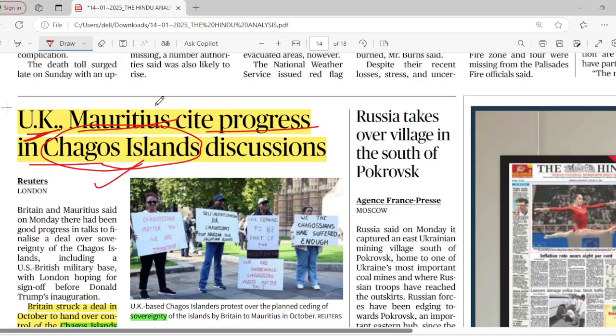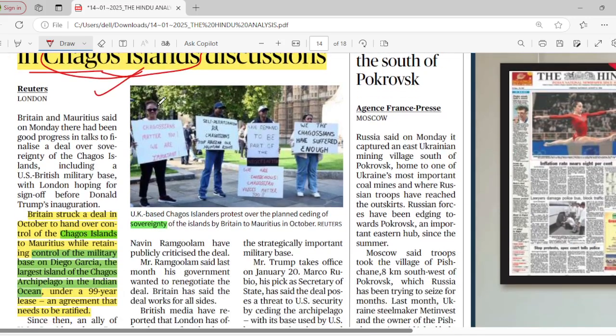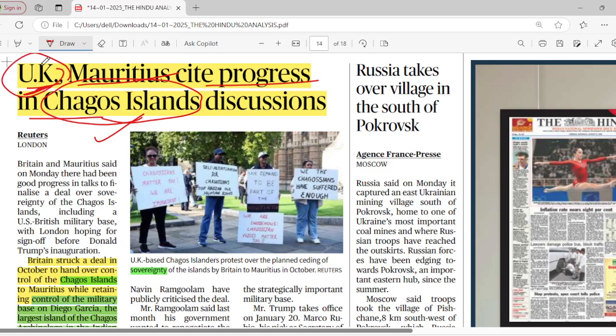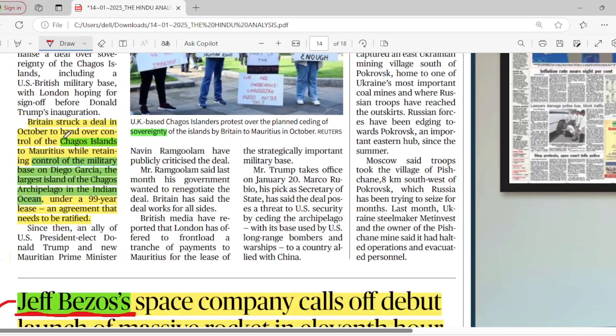Earlier, what was the issue here? Chagos Island was under the capture of the UK, that is Britain. Britain has got control over the Chagos Islands. Earlier it captured this, though it is a part of Mauritius. But now Britain is saying, I'll hand over Chagos Island to Mauritius, but you have to give control of your military base, especially on Diego Garcia. Diego Garcia is the largest island of the Chagos archipelago in the Indian Ocean. So they want control of this military base.